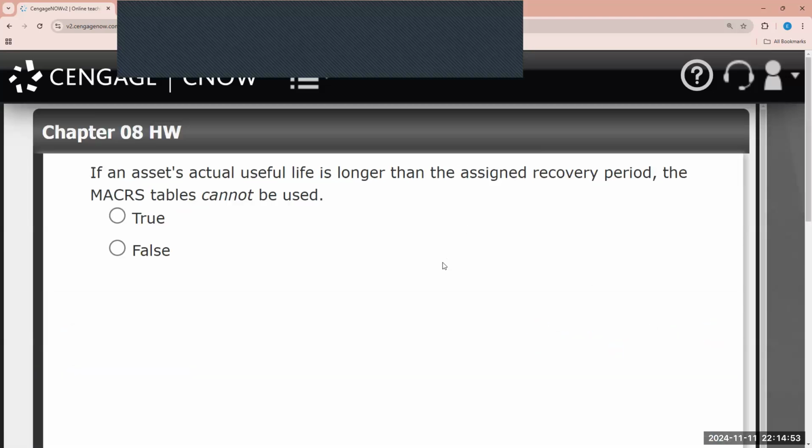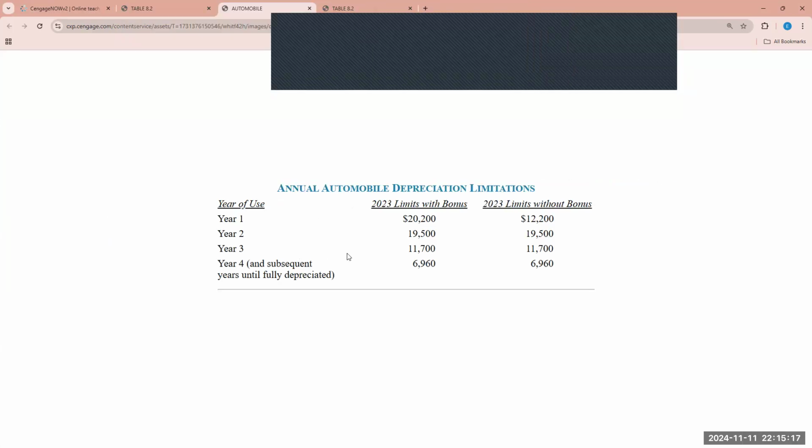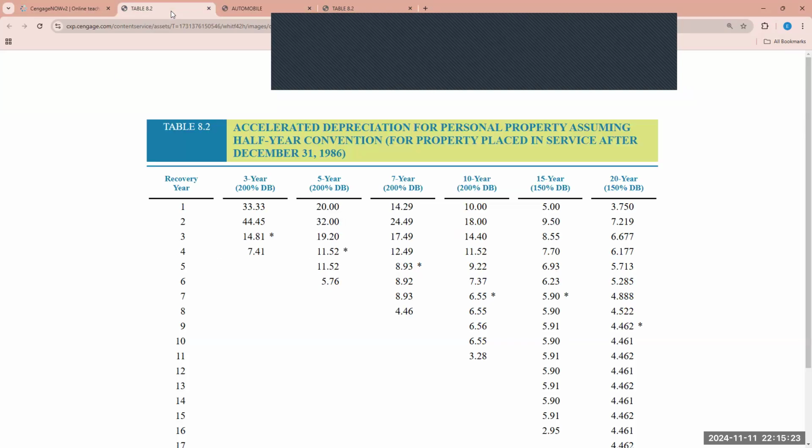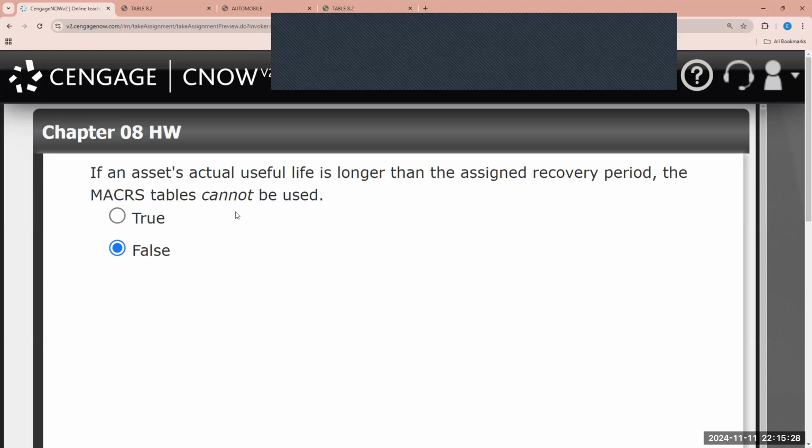And this brings us to our last question. If an asset's actual useful life is longer than the assigned recovery period, the MACRS tables cannot be used. False, right? This is just an estimation. So the MACRS tables are used even if the asset's useful life is longer than the assigned recovery period. A great example of that would be cars, right? Cars are essentially given a 5-year period. Cars can last 20 years, 30 years, depending on how good you take care of the car. So this is false. If an asset's useful life is longer than the assigned recovery period, not a problem.